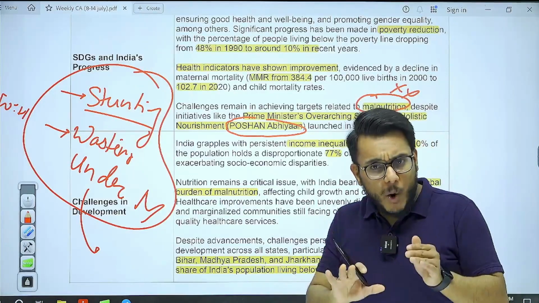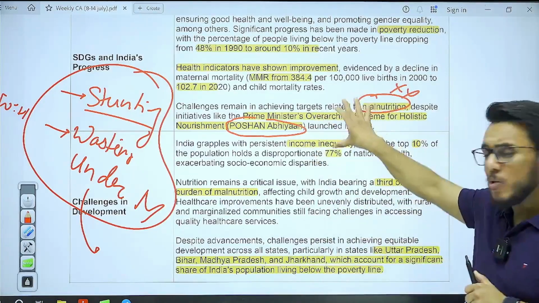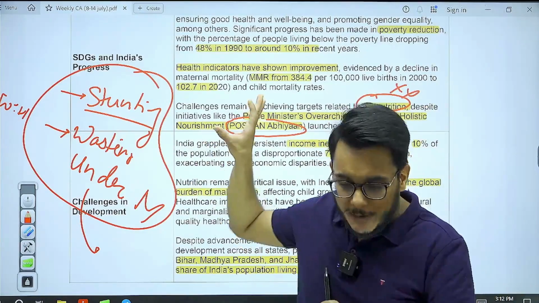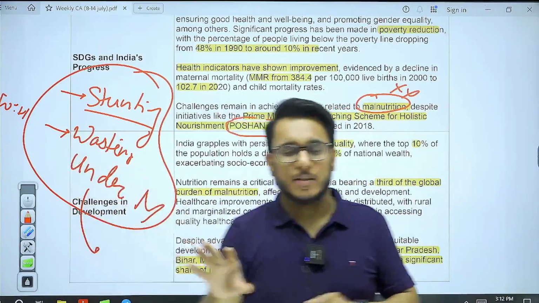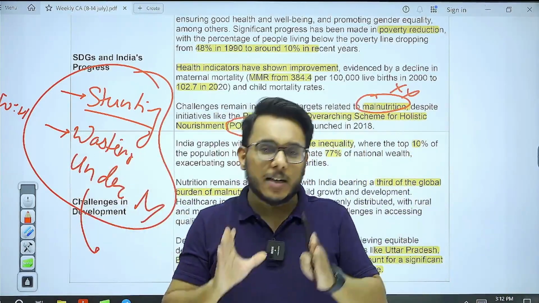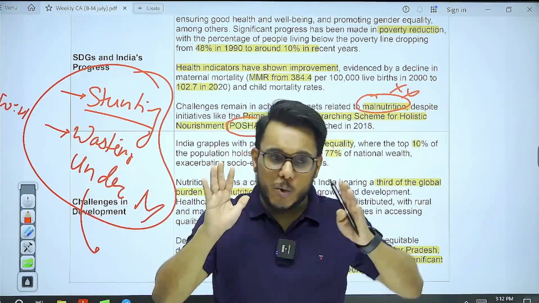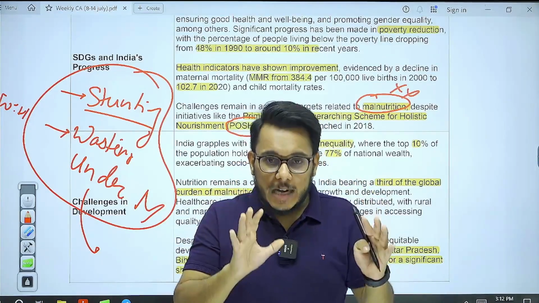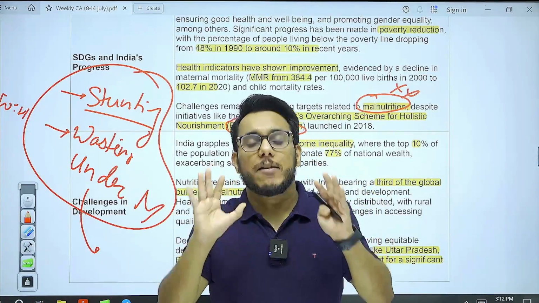Guys, more importantly, there is malnutrition, which is a big problem. An equally big problem is the problem of hidden hunger. Now, what is hidden hunger? Hidden hunger is when you are eating adequate food in terms of quantity, but that particular food is not able to provide diversified nutrition.